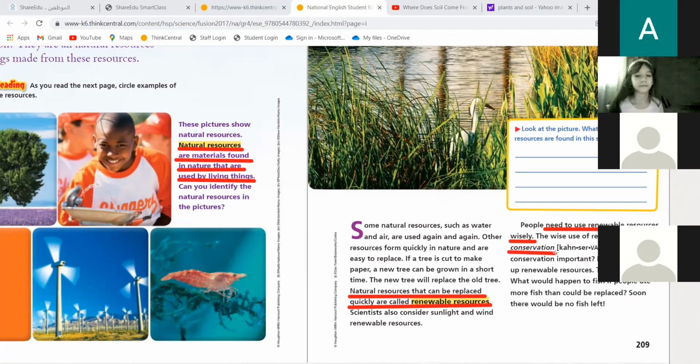So when I ask you about conservation, what does it mean? Are you here with me or am I talking to myself? So what does it mean, conservation?